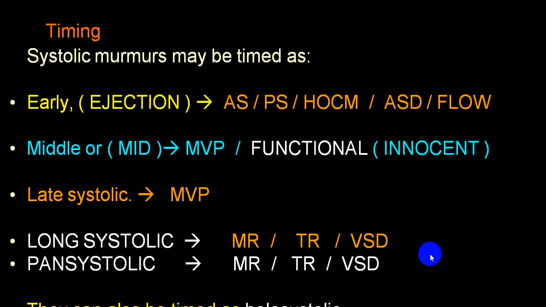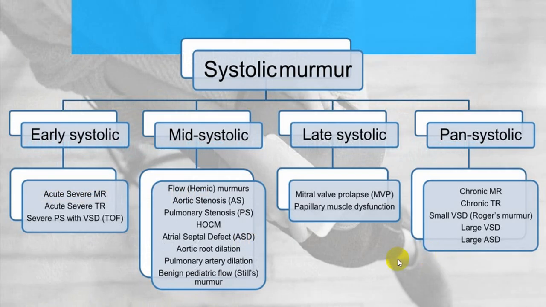So remember this, as far as systole is concerned: early systolic, mid systolic, late systolic, pan systolic. All those we have given. This is not for your oral exams. If you remember, well and good; at least remember one or two examples in each. If they ask you, only if you are sure, then utter it. If you are not sure, don't try to use the terms early systolic, mid systolic, late systolic or pan systolic. They are mainly for your oral exams.